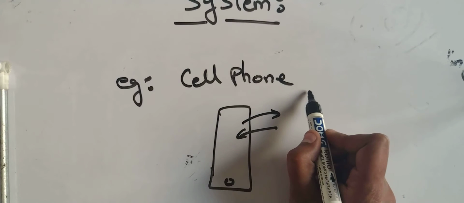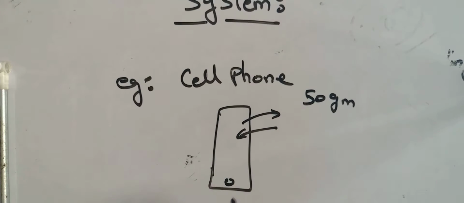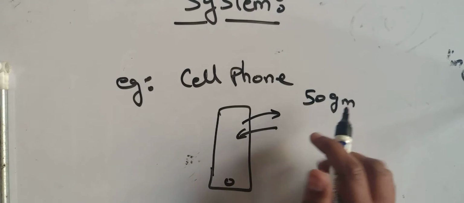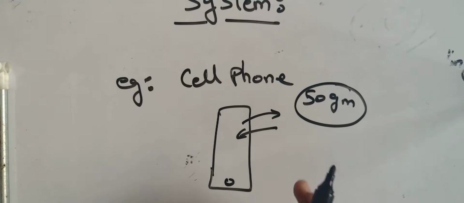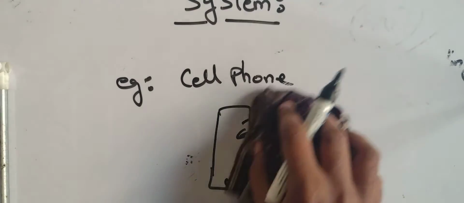For example, if your cell phone is 50 grams, and you have called your friends and talked 10 minutes, does the weight differ? No, the weight is one and the same. Okay, getting it? So this is the best example of a closed system. Here there is energy interaction, but the mass always remains the same. So the cell phone is the very best example.